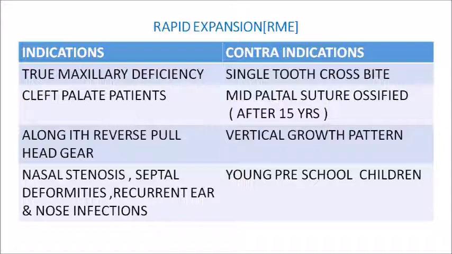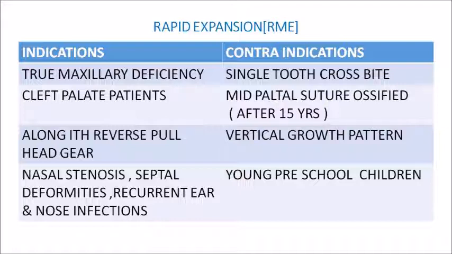One is when there is true maxillary deficiency, that is class 3 skeletal malocclusion cases, when there is true maxillary deficiency. Now cleft palate patients are also ideal candidates for rapid expansion, especially those who have a collapsed maxillary arch. And along with reverse pull headgear also, rapid maxillary expansion is given. This is actually an adjunctive procedure, so as to correct the malocclusions.